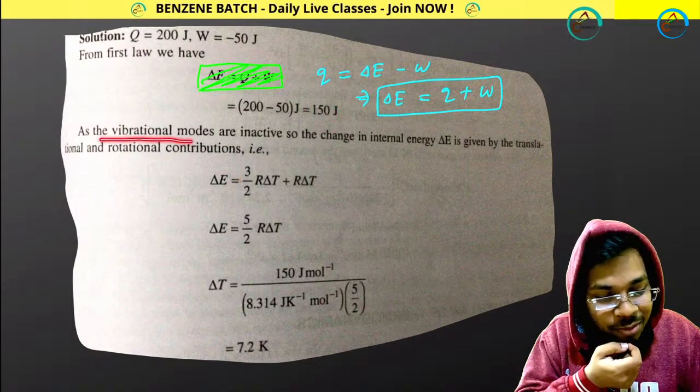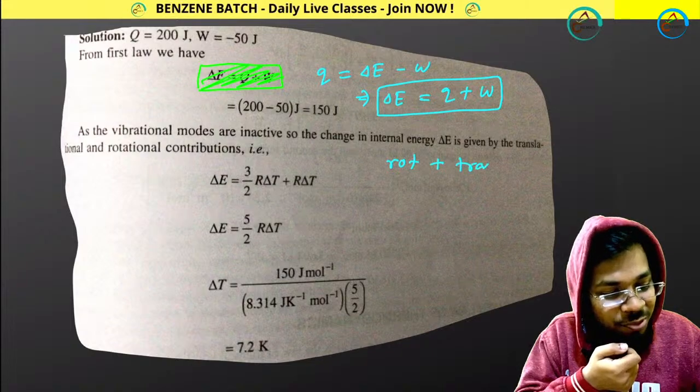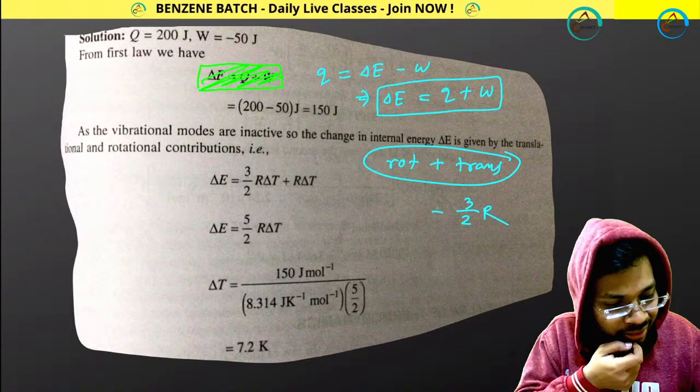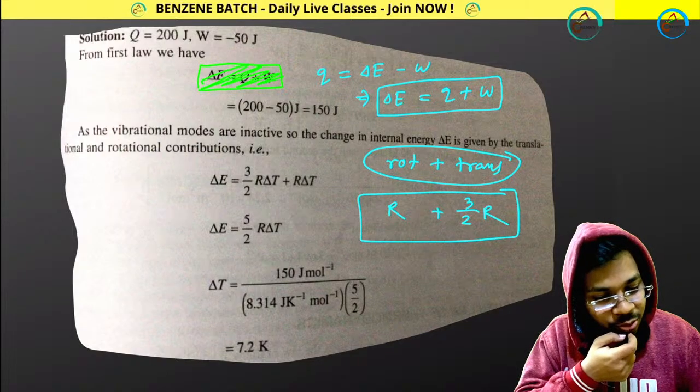For diatomic molecule, vibrational modes are inactive, so only rotational and translational you have to consider. So it is 3/2 R for translation and R for rotation.